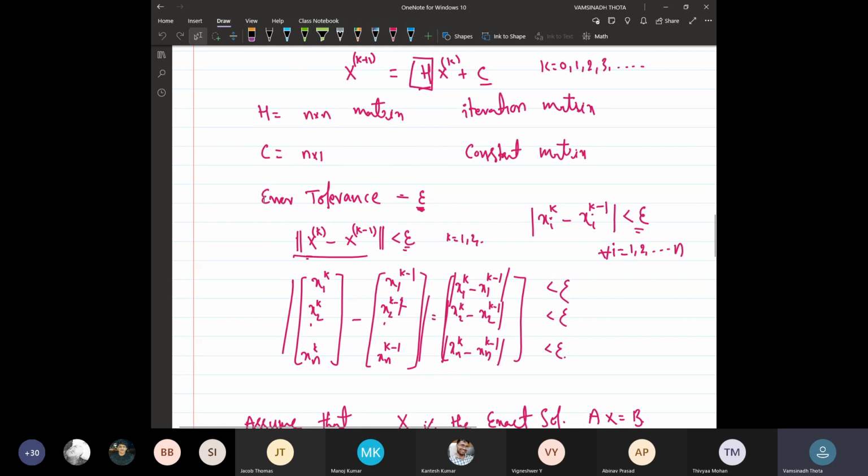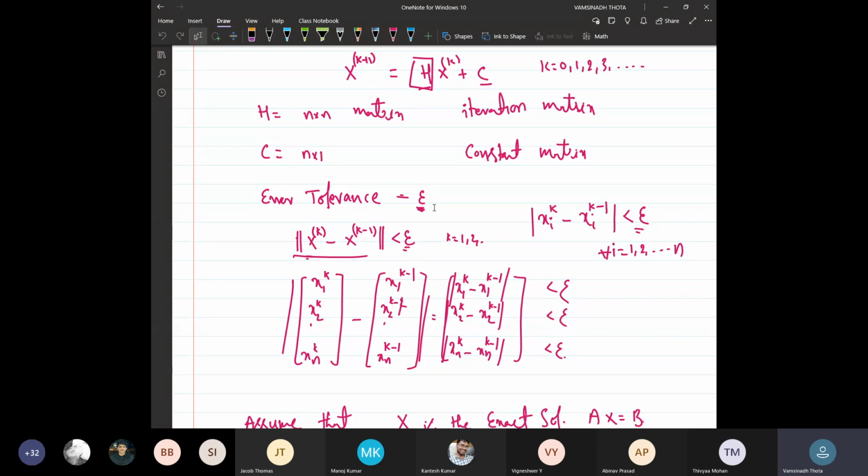So yesterday we have seen the terminating criteria, that depends on the error tolerance called epsilon. As the iterative methods may not always give us the exact solution within a finite number of iterations.